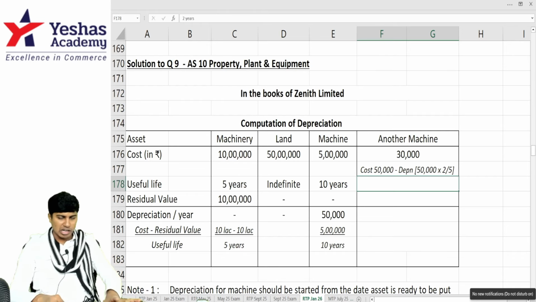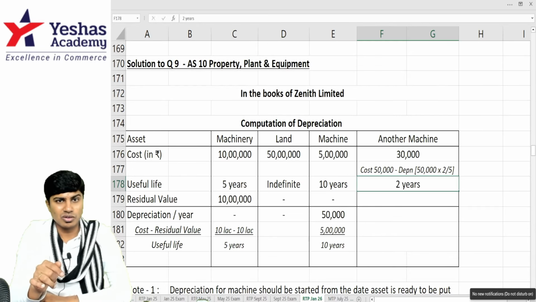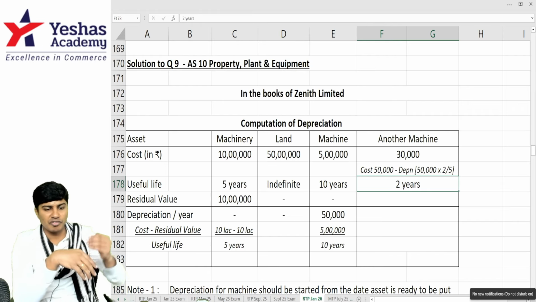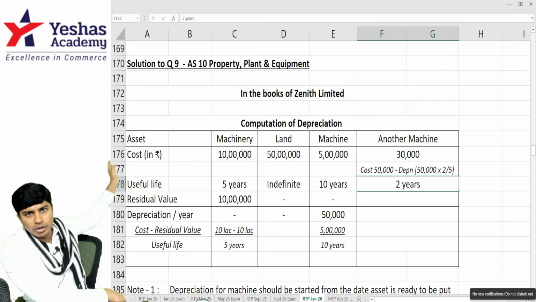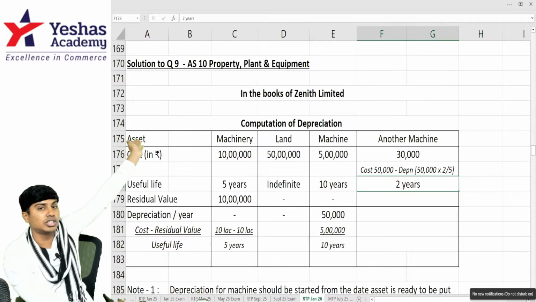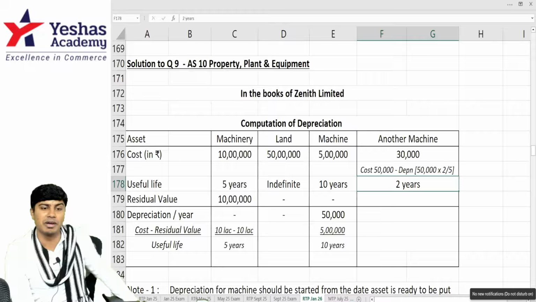They're telling us the remaining useful life estimate is revised to 2. This change in useful life is a change in accounting estimate. So this has to be given prospective effect. The first 2 years, whatever is over is over. From the third year, we change depreciation. We don't go back to the first year and say that it should not be divided by 5, that it should be divided by 4.